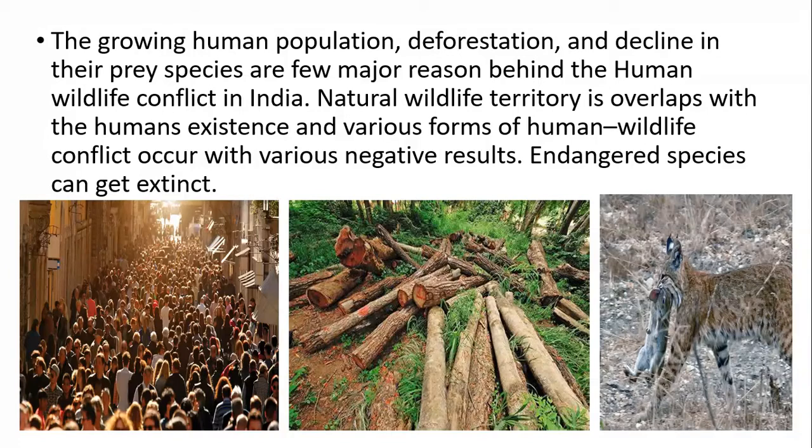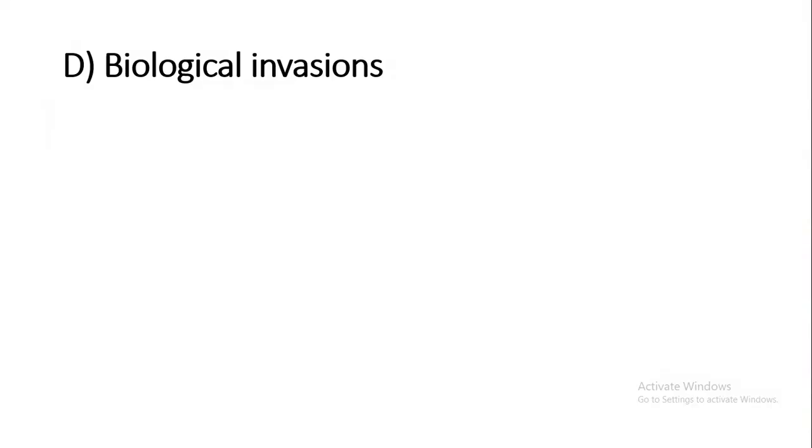There is a kind of overlapping between the dwelling places of humans and animals, due to which the habitat is reduced and the animals become endangered. As some animals go extinct, the survival of other species that depend on the extinct species is also a problem. So the endangered species will move towards extinction.